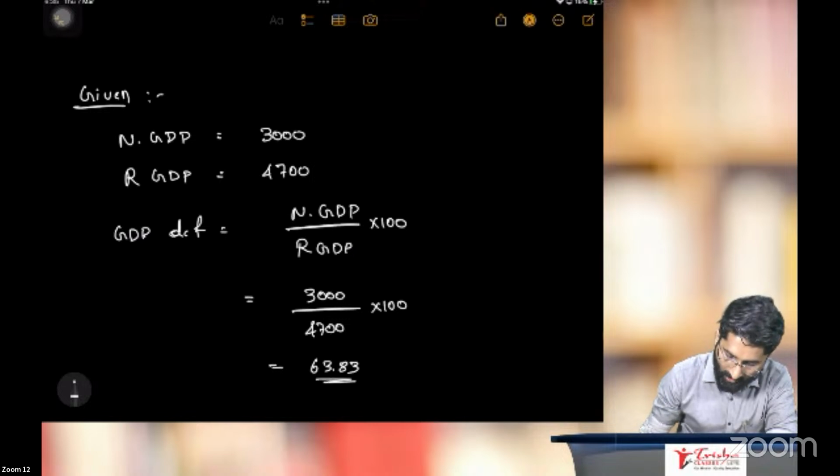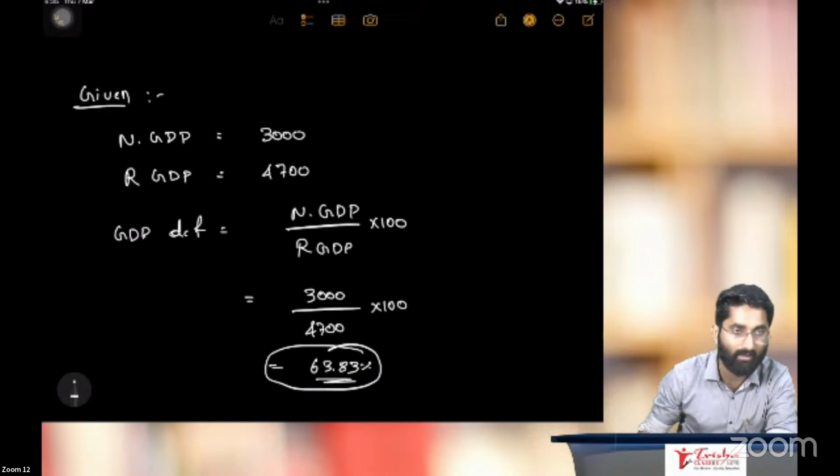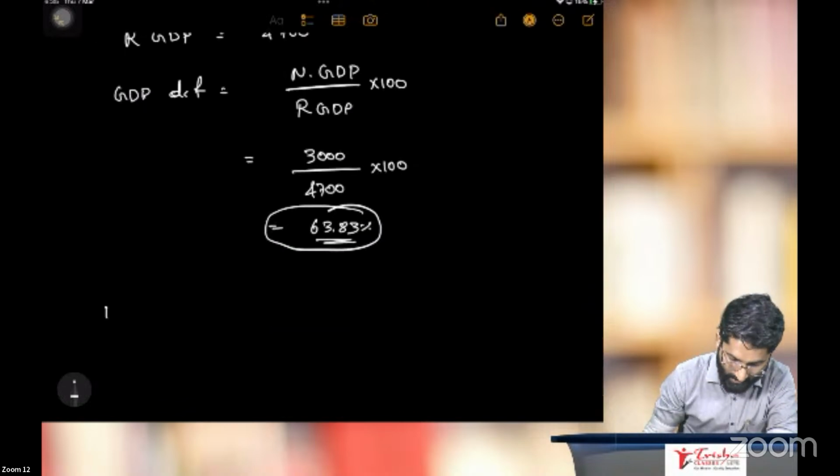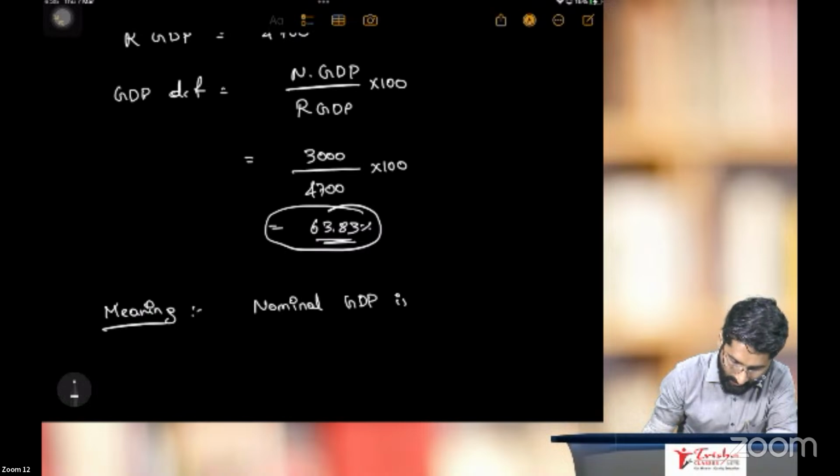What is the meaning of 63.83%? The meaning is nominal GDP is 63.83% of real GDP.